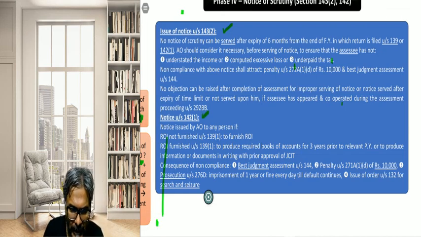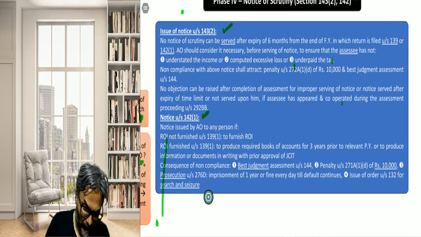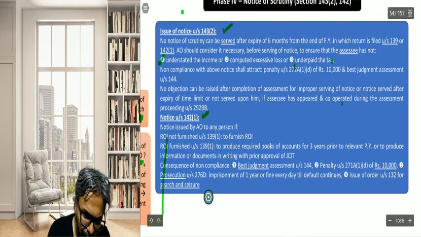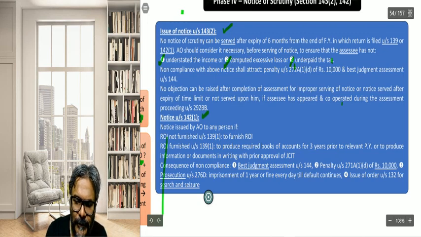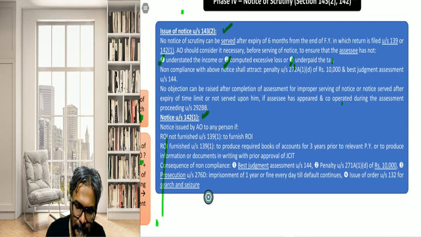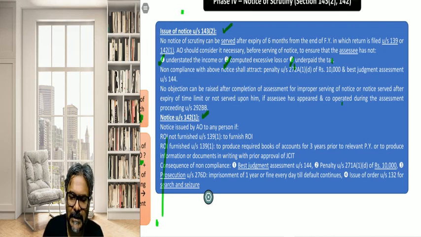The notice of scrutiny, as you may know, has this objective: to verify whether there is an understatement of income, or whether there is a computation of any excessive loss, or any underpayment of taxes. These are the very objectives of why the notice of scrutiny is served.